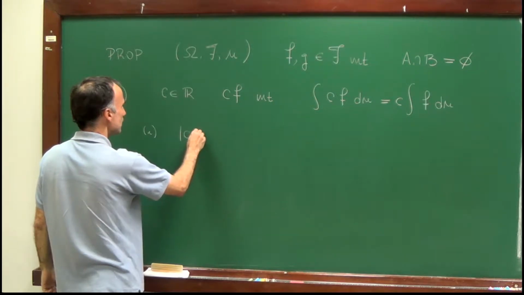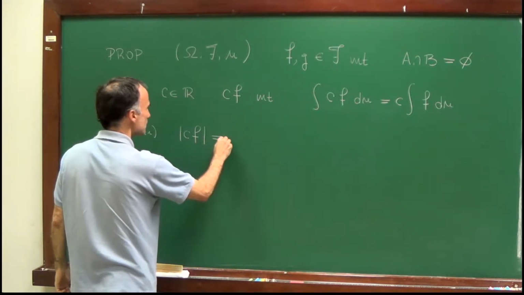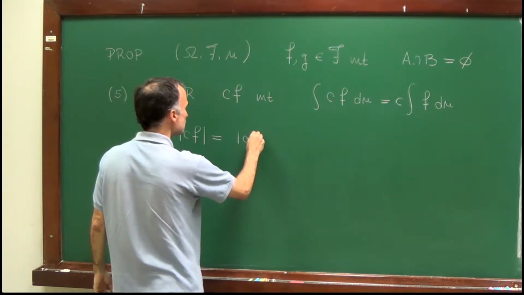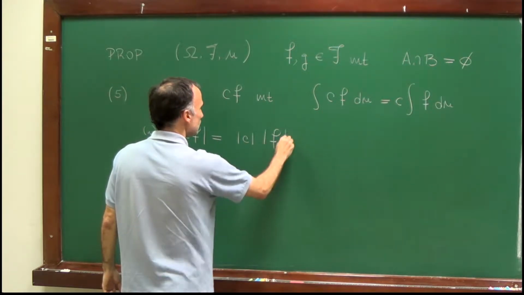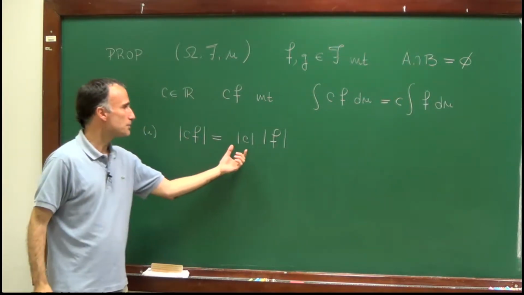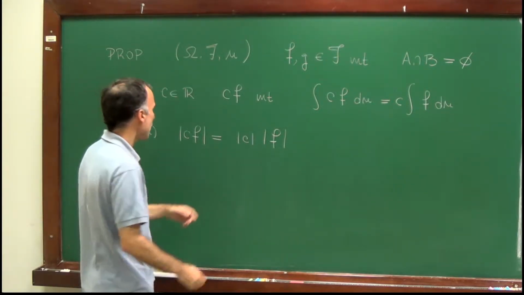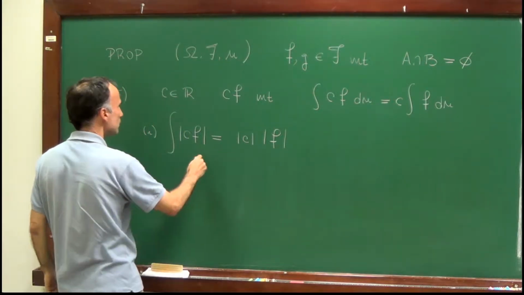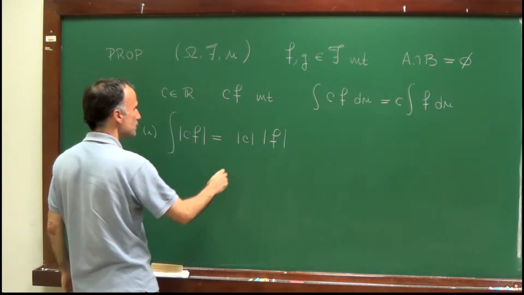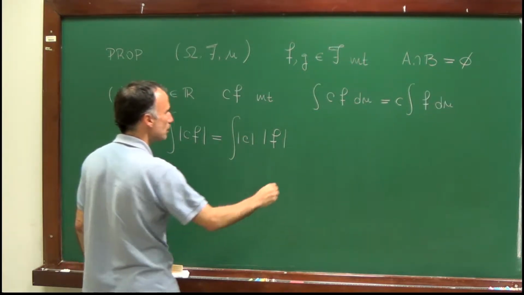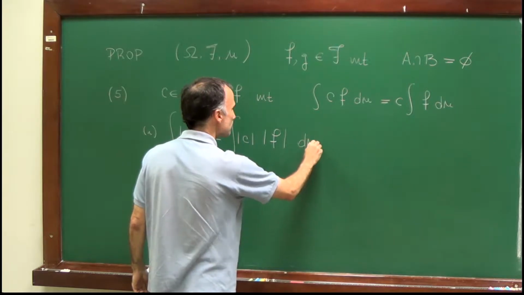Well, the absolute value of c times f is clearly equal to the absolute value of c times the absolute value of f. Now, therefore, the integral with respect to dμ of this function is equal to the integral of that function.